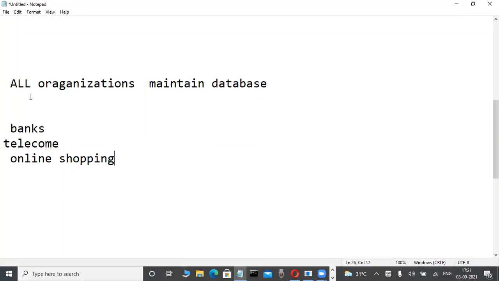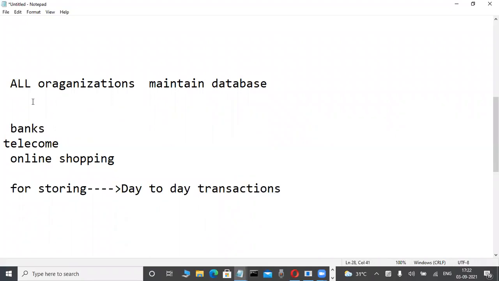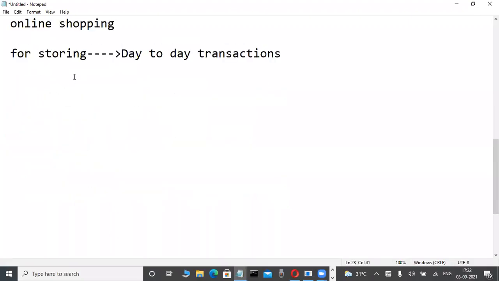What is the purpose of those types of companies maintaining databases? What is the purpose? Anybody have an idea? For storing day-to-day transactions. Don't write it, just observe it here. For storing day-to-day transactions only, they are maintaining databases.